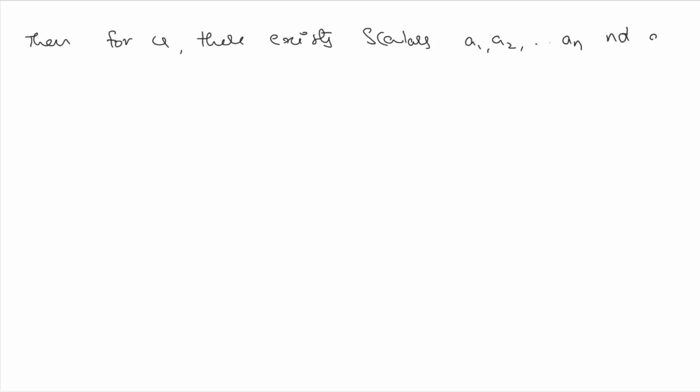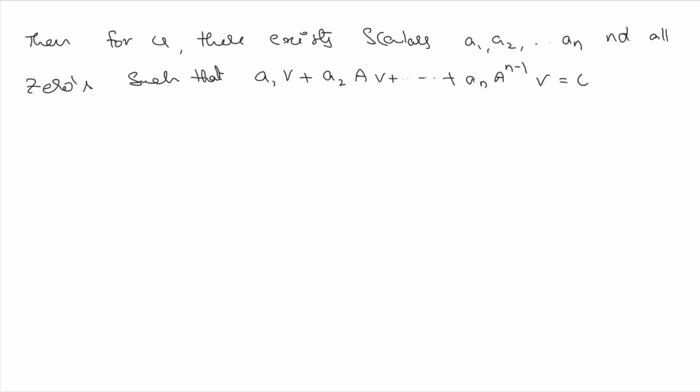Then for u there exist scalars, namely let me say a1, a2 up to an, not all zeros, such that a1 u plus a2 Au plus and so on plus an A to the power of n minus 1 u equal to 0.